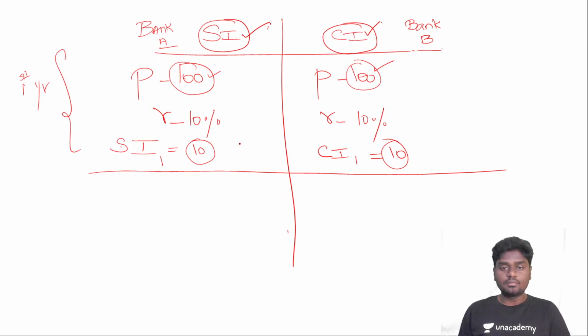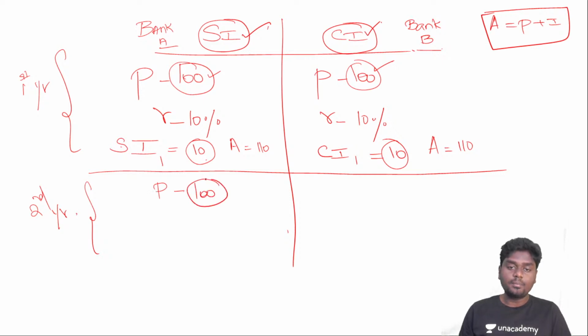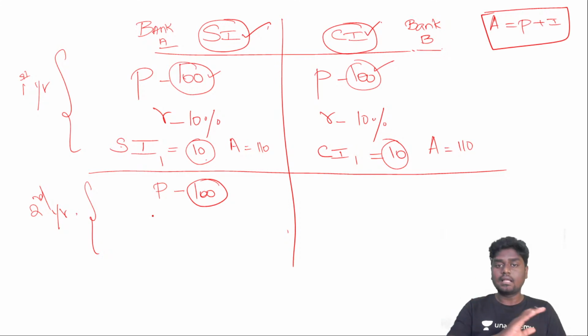So if you try to remember this, then the amount, we know the fact that amount is actually principal plus the interest, right? So amount is actually the principal plus interest. So 100 plus 10, it's going to be 110. And in this case, again, the amount will be 100 plus 10, 110. If you go for the second year, listen very carefully, guys. If you go for the second year, the principal will again be 100. It will not be changed. It will be constant. In the second year, it will again be 100.